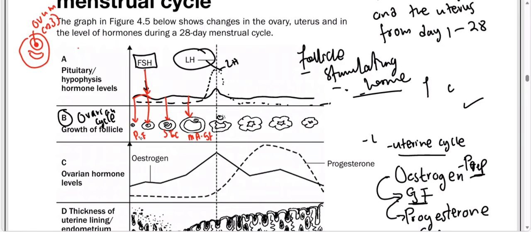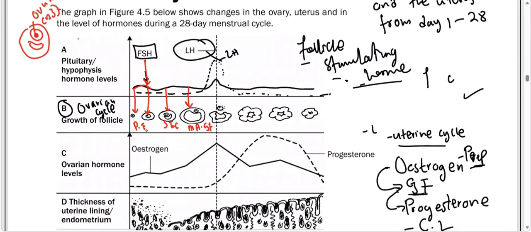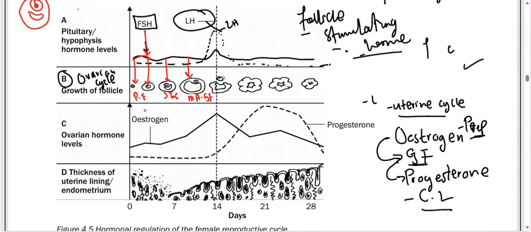Now, good people, as the Graafian follicle develops, the small Graafian follicles give us a small amount of estrogen. The more they develop, the more they secrete estrogen. Remember I told you estrogen is the ovarian hormone formed by the Graafian follicle. So the more Graafian follicles we have, the more they stimulate the estrogen level to be high.